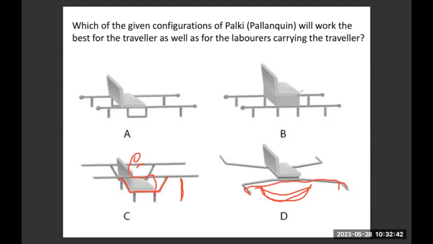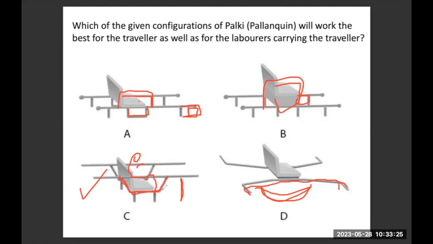In the case of option B, if this kind of pedestal was not there and it was grounded, or some kind of support was given which makes that person feel secure, it would have worked, but this is not a stable configuration. With option A, the only issue is the insecurity the person feels. If this handle which is on the ground were inverted like that, it might work. But still, I would prefer a higher ground clearance in this part where the laborers are required to carry. So that's where option C would be the best configuration for a palki design,